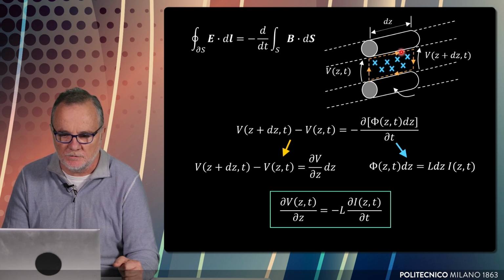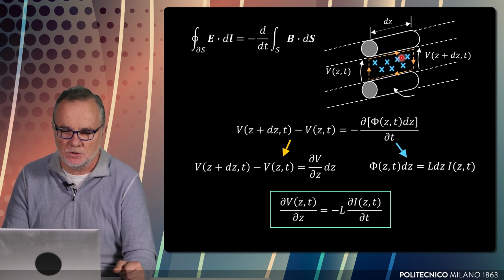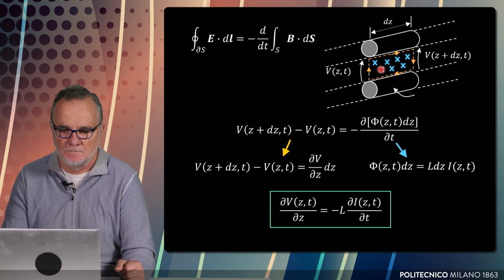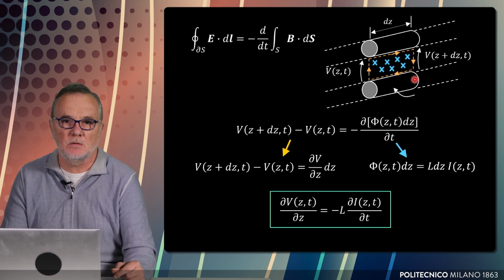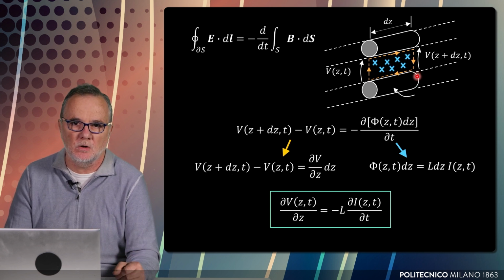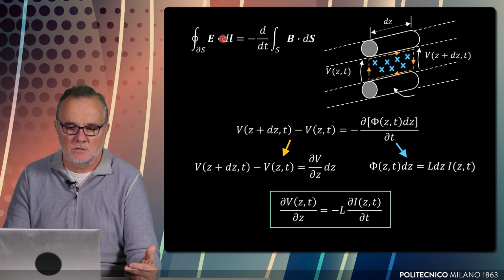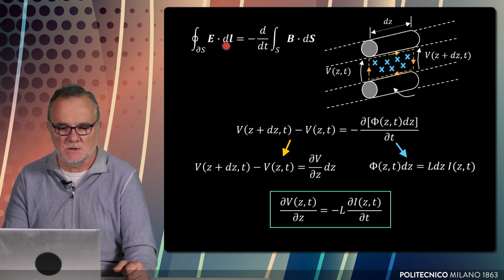So we compute the circulation of E around the orange line, and we associate it to minus the time derivative of the flux of B through the surface whose boundary is the orange line. And we see the relationship between the direction of the circulation and the normal to the surface that corresponds to this flux. Now, as you see, this circulation of E is non-zero only at the beginning and at the end, because on these two horizontal segments the tangential component of the electric field is zero. We are in contact with the conductor, so this contribution vanishes because of the zero electric field.